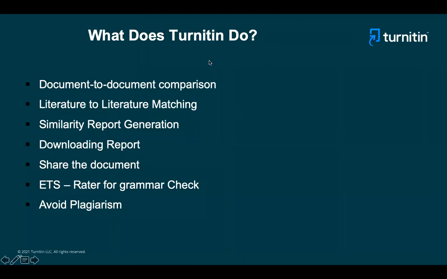What Turnitin does is, when you upload a document, we do document to document comparison. Your document is compared with all the Turnitin repositories, and it gives you the similarity report. It does literature to literature matching, which gives you a similarity report in the form of a percentage, 10, 20, 30, 40, whatever it is. You can download this report. You can share this report with your student or give access to students also.